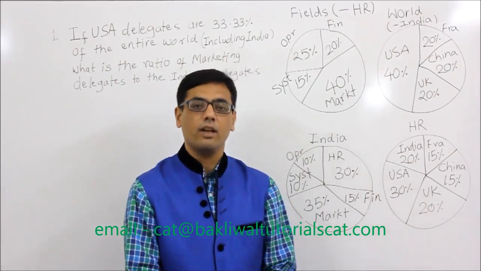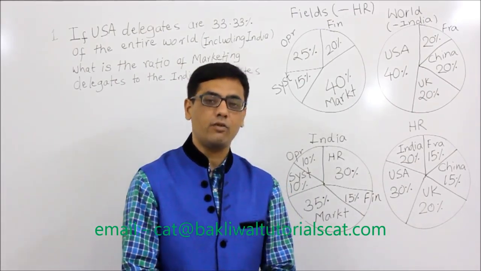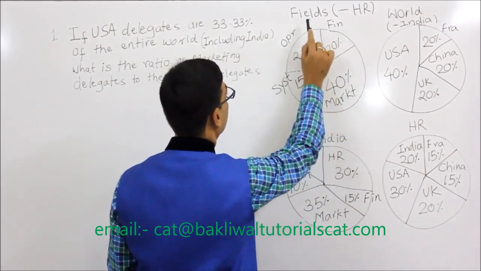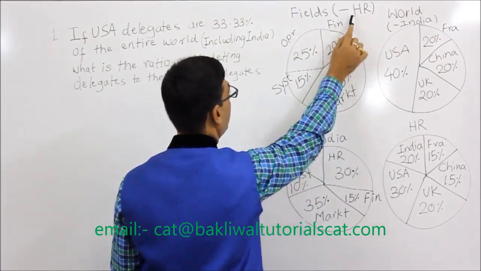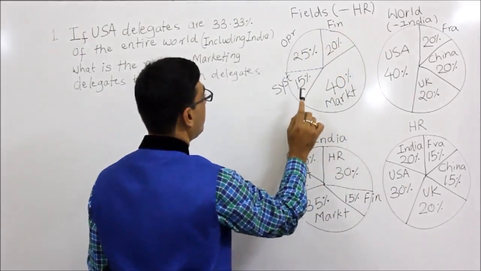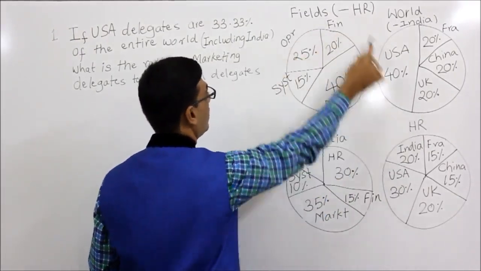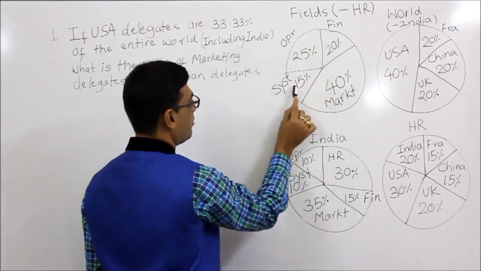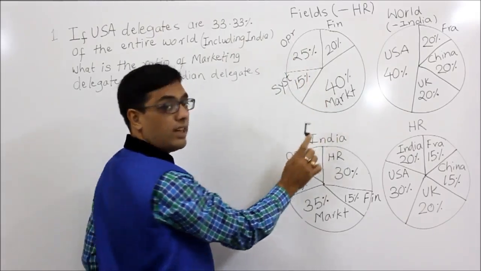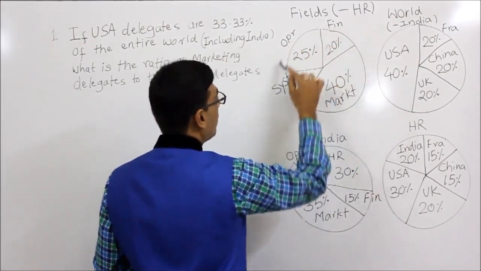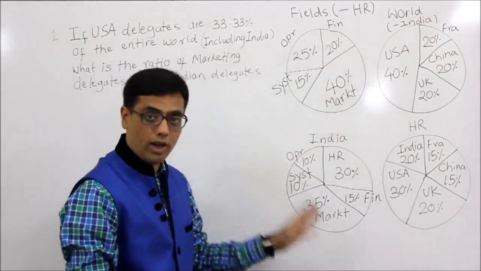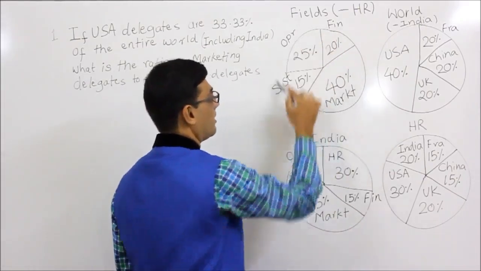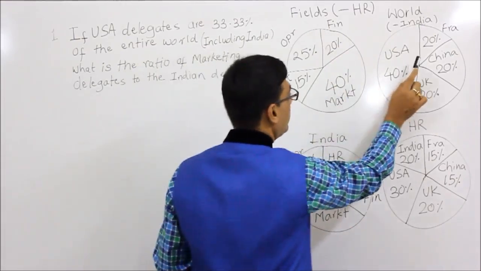HR India. So what those guys did was that they compiled one chart which is all field percentage except HR. So as you can see, without HR, this is 100: finance is 20, operation is 25, system is 15 and marketing is 40. Please understand. So this data is all field across all countries except HR. Fine. So this data is what?